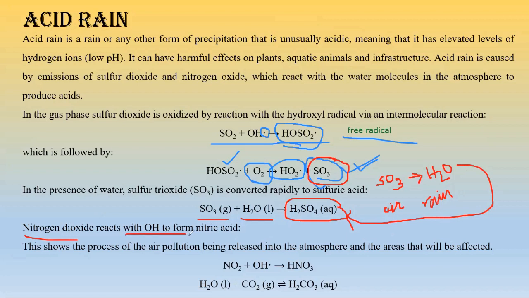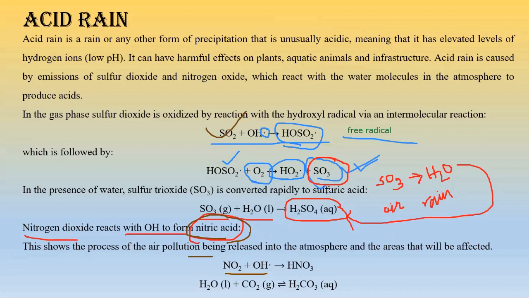Next, nitrogen oxides. It occurs in the same way, but it generates nitric acid. Nitrogen oxide generates nitric acid, right? This one. Now here we can see a similar process, just like this particular reaction. NO2 is combining with OH, and it is forming HNO3.